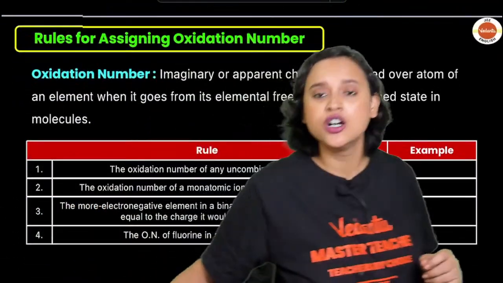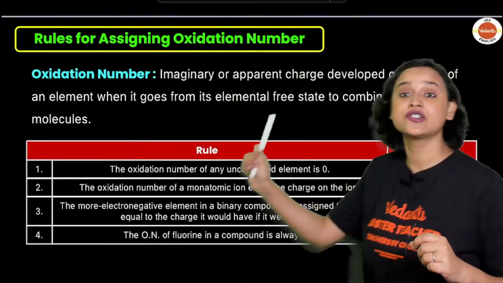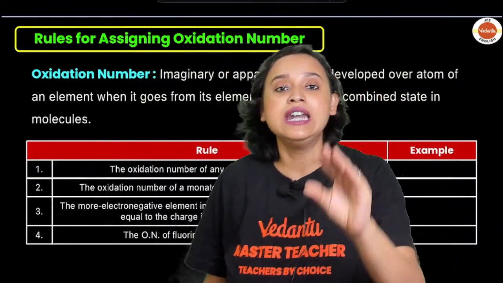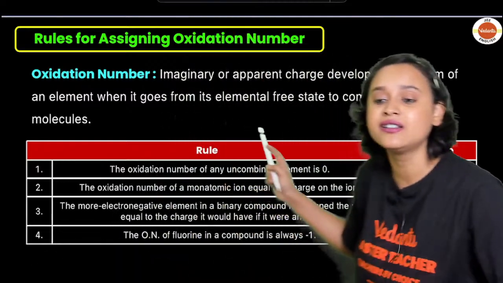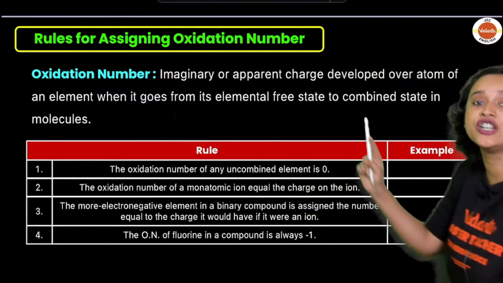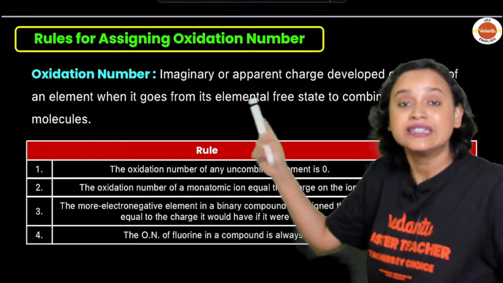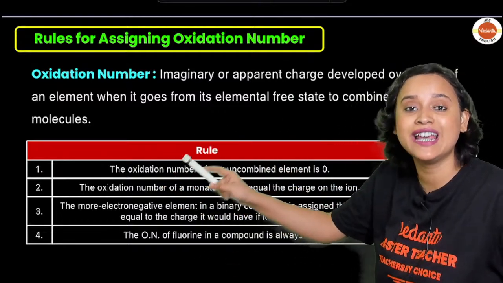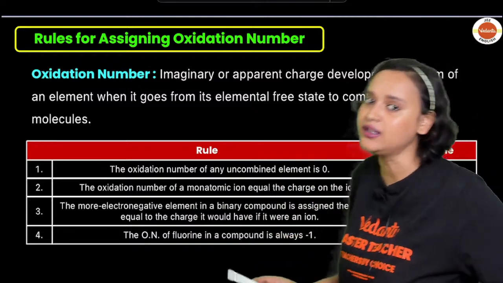So first of all, let us understand once again what is oxidation number. The definition I told you is a very simple layman term definition, but right here you can see that it is an imaginary or an apparent charge that is developed over an atom of an element when it goes from its elemental free state to combined state in molecules.